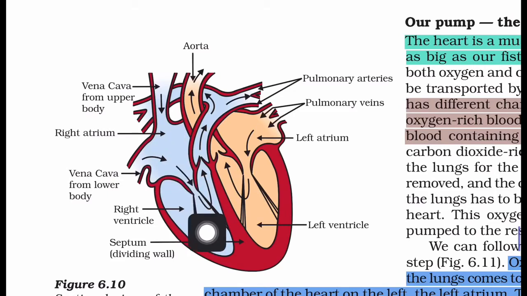This lower portion is called the ventricle, and this upper portion is called the atrium or auricle. This upper portion is the right atrium, and this is the right ventricle, and this portion is the left ventricle, and this is the left atrium.